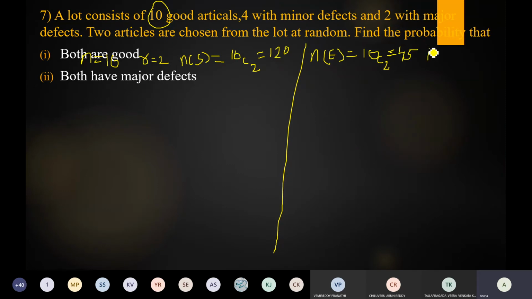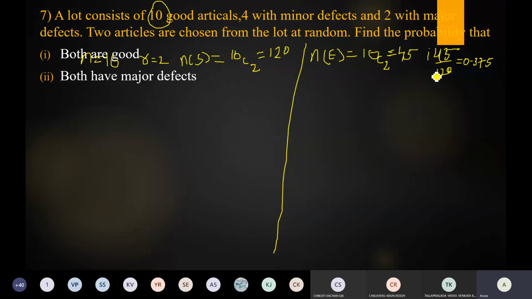What is the first one's answer? It is 45 by 120. Is it right? Yes, 45 by 120. What is the answer? 0.375. Very good. So this is the first one's answer. Simple question, but this is a 5 or 10 marks question in total. Okay, so the first one is completed.